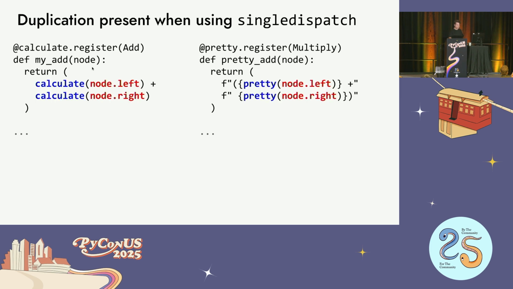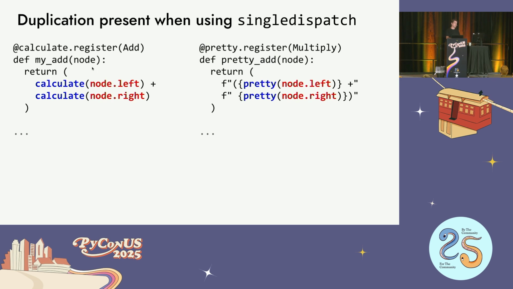So let's talk about a problem with the single dispatch version of this. There's a lot of duplication. You may not have seen it at first glance, but let's look at it. It's right there in the add function for calculate and the pretty function for the add module: calculate dealing with the add node, and the pretty function dealing with the add node. Side by side, look how much of the code is duplicated. All the recursion is duplicated. All the traversal of the nodes is duplicated.